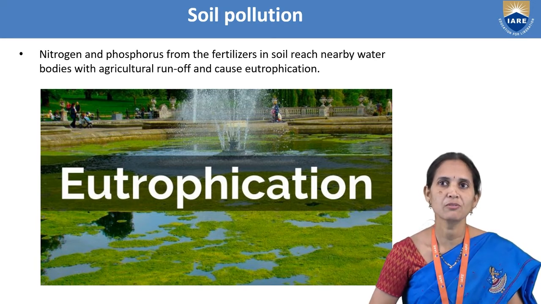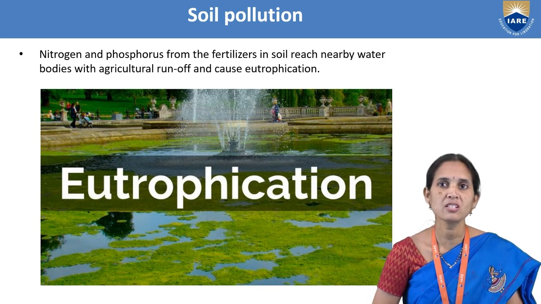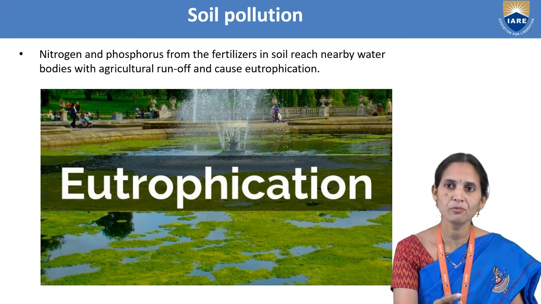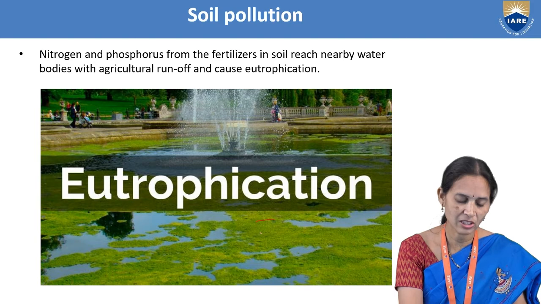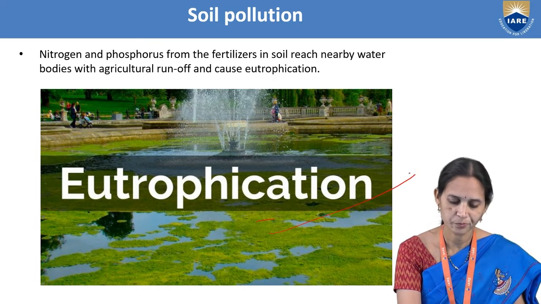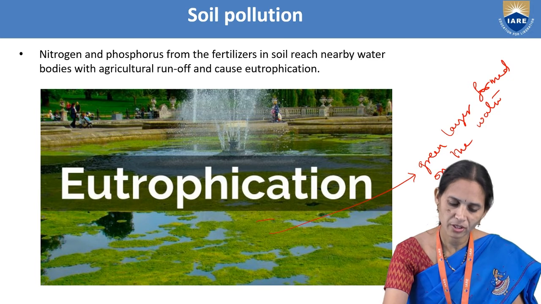Nitrogen and phosphorus from the fertilizers in soil reach nearby water bodies with agricultural runoff and cause eutrophication. We can see very clearly in this diagram, eutrophication. Eutrophication is nothing but this green layer on the water. So what is the green layer? The green layer formed on the water is called eutrophication.